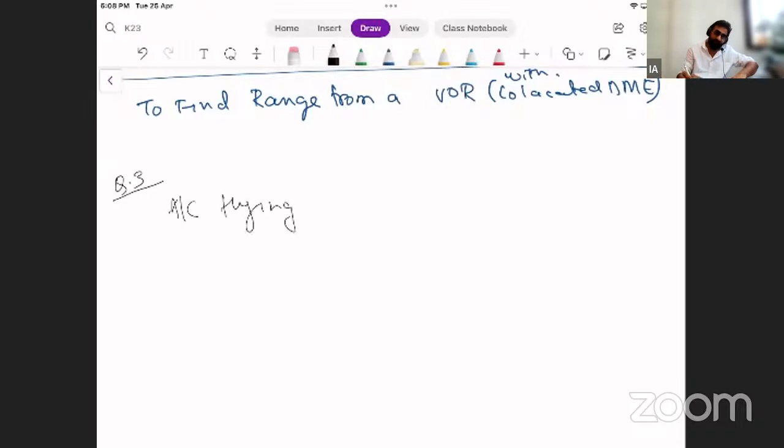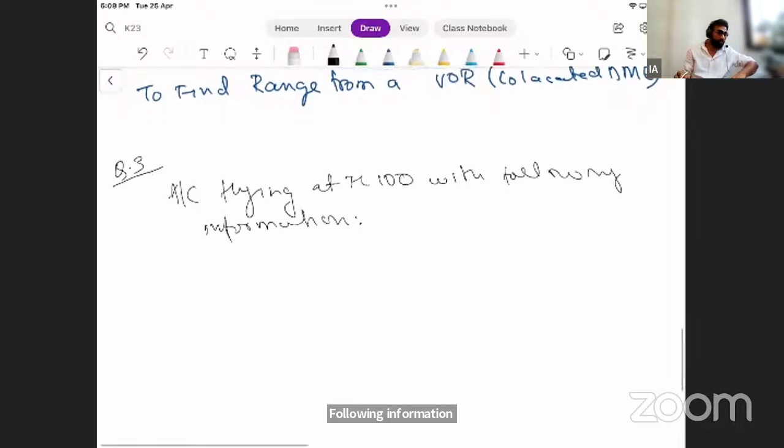Aircraft flying at flight level 100 with the following information. Okay.